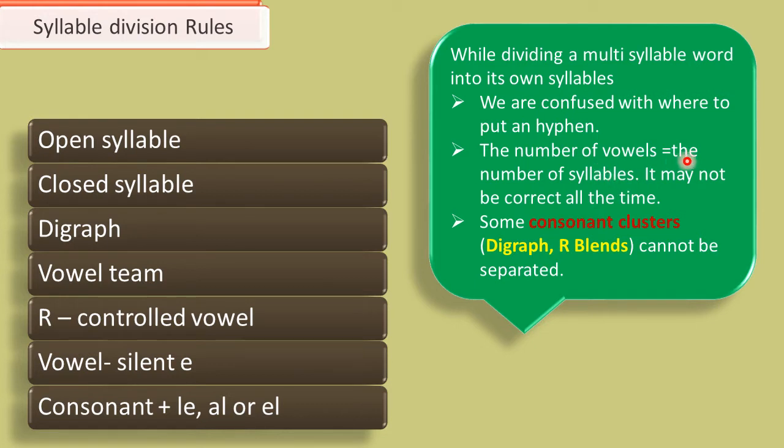The number of vowels is equal to the number of syllables. It may not be correct all the time. In the previous video we learned that one. I am repeating: the number of vowels is equal to the number of syllables, as we learned earlier, and it is not correct all the time. Why? Because there are so many reasons, and you are going to learn about them.